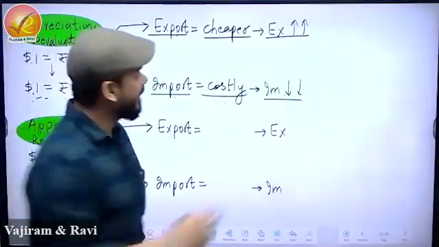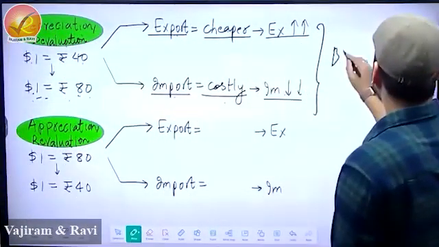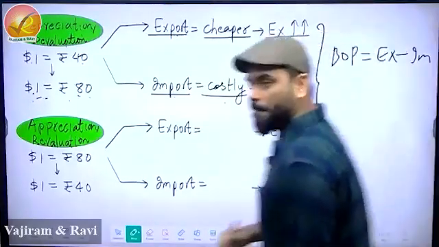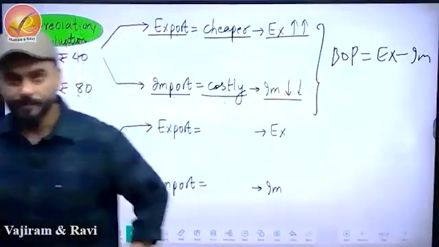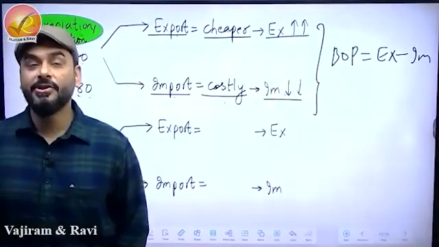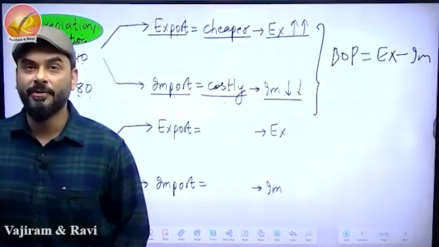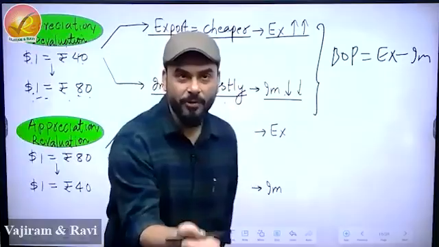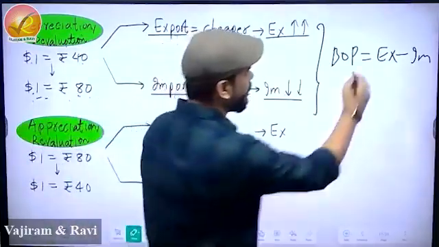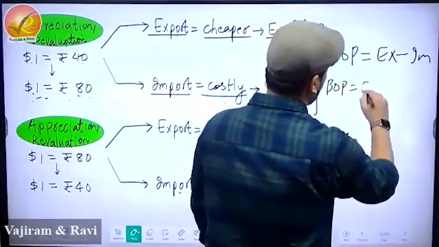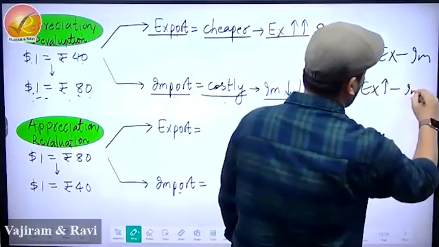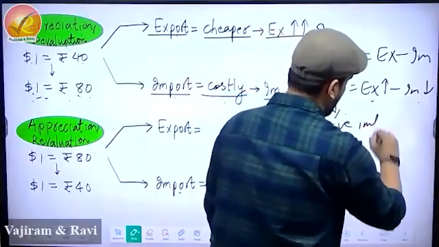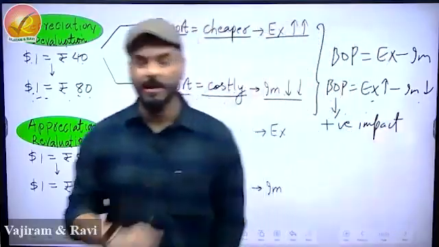This is the normal thing. And mind you, how do you denote this? There is something called balance of payment, a very easy formula for today's lecture. Right, I'll complicate this later on. But not today. Last lecture also I told you that we will use the simple formula, which is balance of payment is equal to export minus import. What will be the impact on export? Export will go up and import will go down. So you should develop this habit that whenever you write these things, you write like this: export up, import down. Whenever this happens, balance of payment has a positive impact. That's what happens normally.